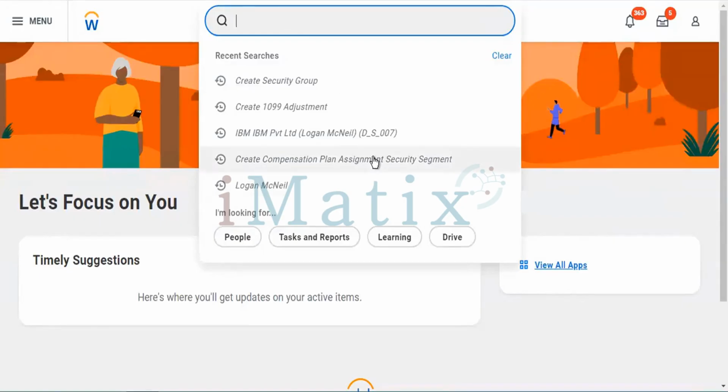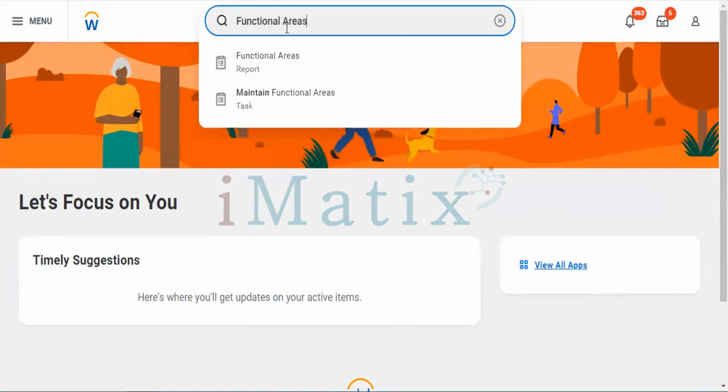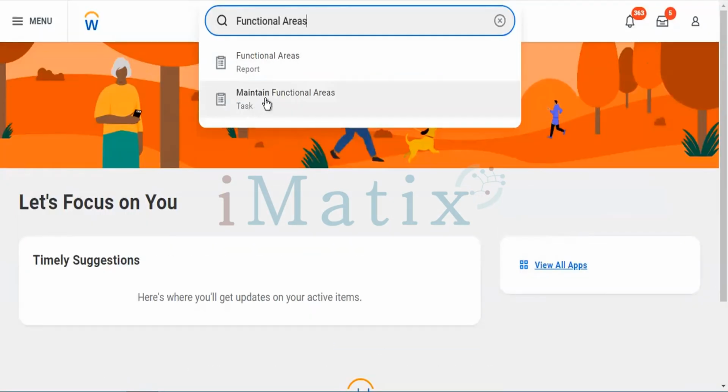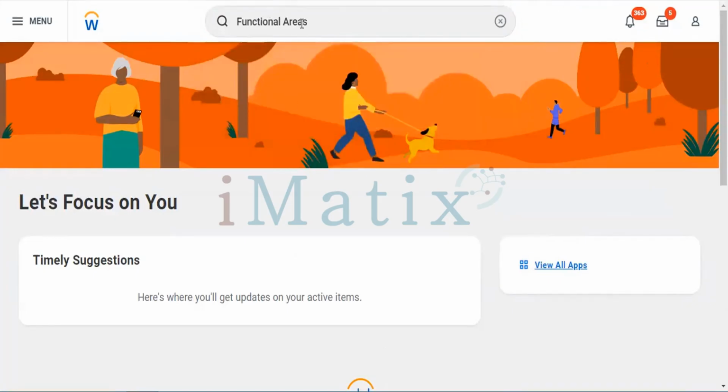To do that activity, we need to open the security fundamentals. We need to go to the software. Just give me a minute. Guys, we need to go to the search bar. Under the search bar, we need to enter security fundamentals functional areas. Tap on functional areas directly here. We will get the Maintain Functional Areas task. Tap on this option. Functional areas, remember this subject called functional areas.